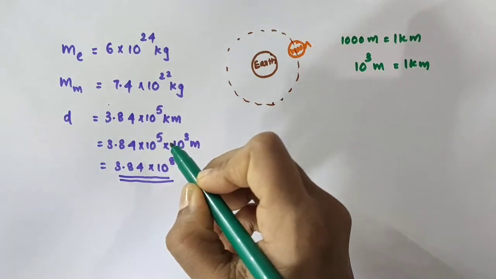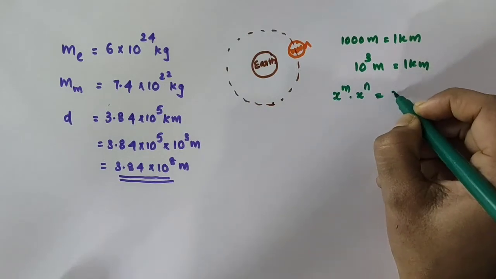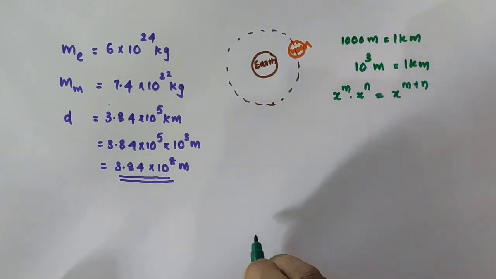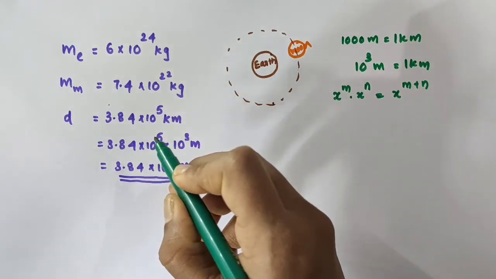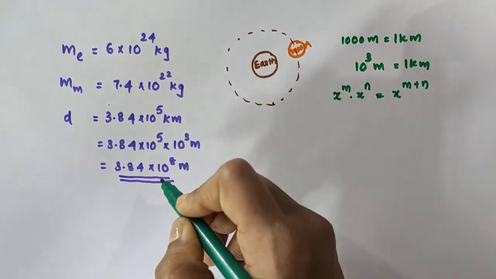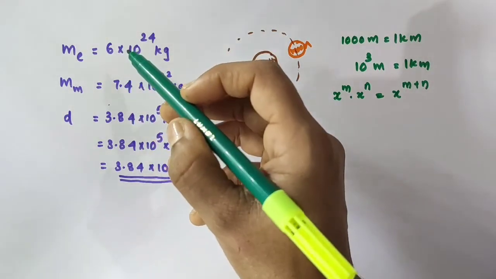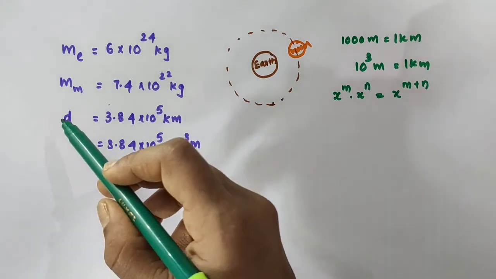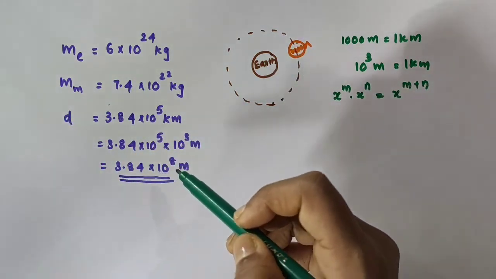10 raised to 5 into 10 raised to 3 is what? x raised to m into x raised to n is equal to x raised to m plus n. So 10 raised to 5 into 10 raised to 3 is equal to 10 raised to 5 plus 3. 5 plus 3 is 8. So 3.84 into 10 raised to 8 meter. So this is the mass of the earth, the mass of the moon, and the distance of separation between the earth and the moon, that is 3.84 into 10 raised to 8 meter.